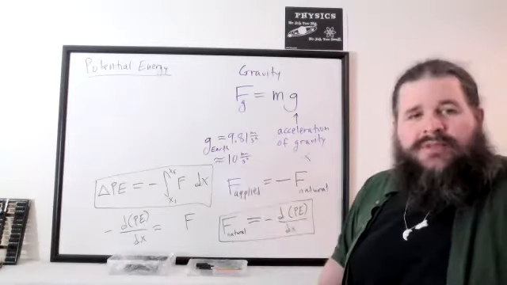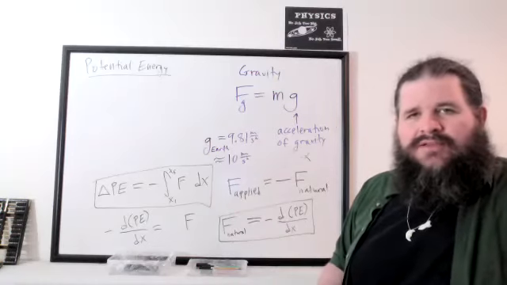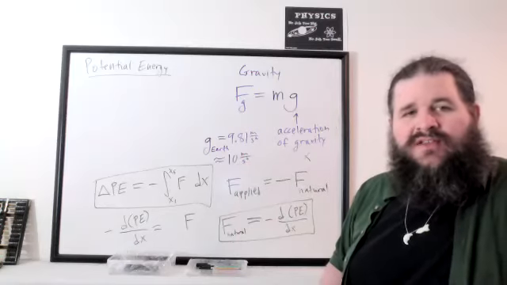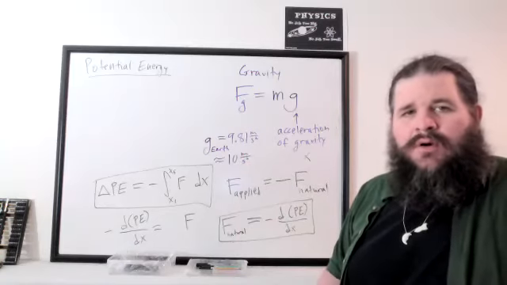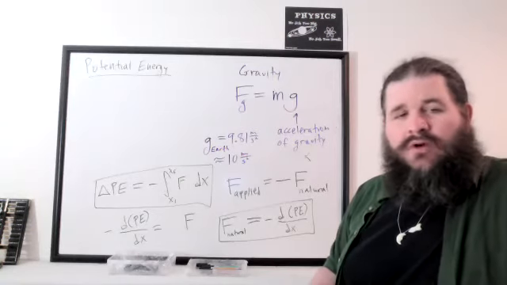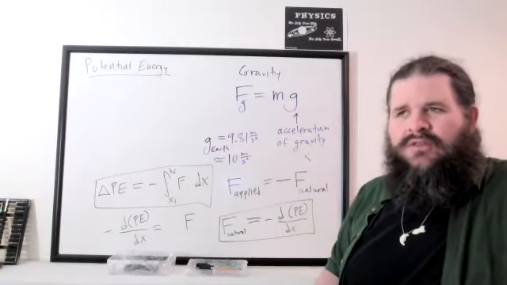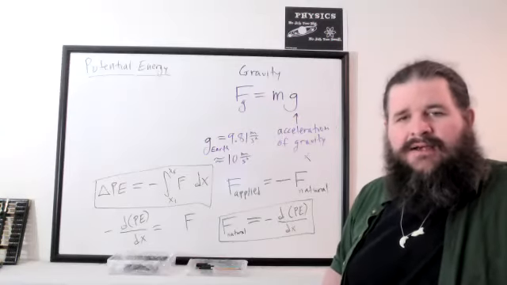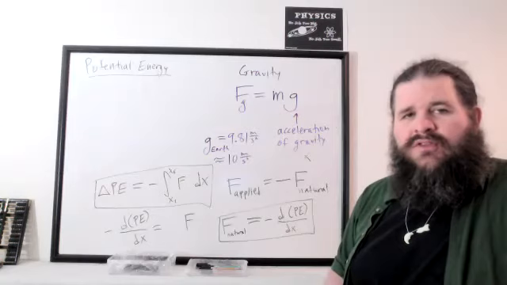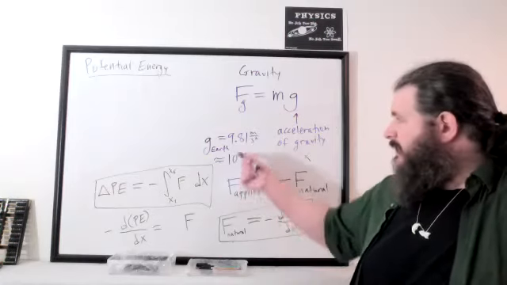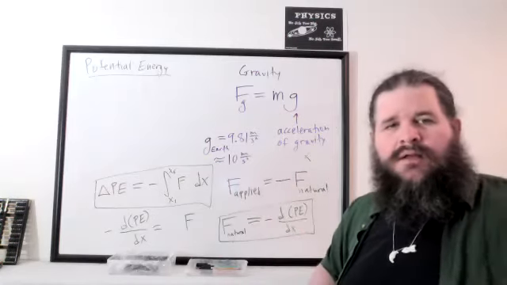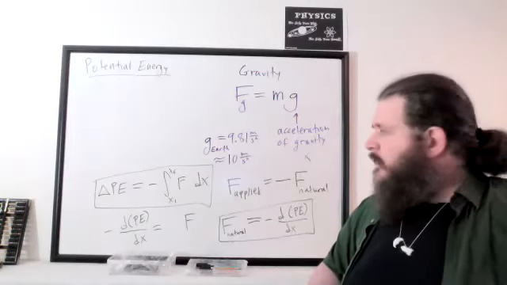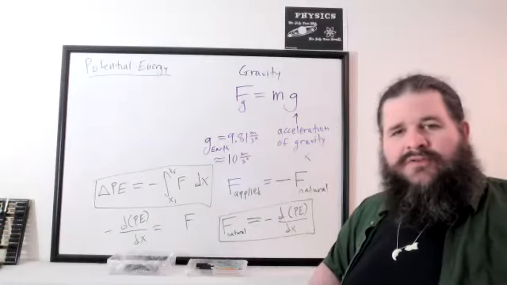And of course, this varies from planet to planet. Let's say an object on the moon, g is going to be a much smaller value. I think it's about 1/6 as much as it is on Earth. On Mars, it's weaker than Earth, but stronger than the moon. I think it's about 1/4 as much as Earth. And so it's going to be different from planet to planet. But if you're on the surface of the Earth, roughly near sea level, it's going to be pretty close to 9.8 meters per second squared. The higher up you are, the weaker it gets, but not by very much. Any questions on that so far?